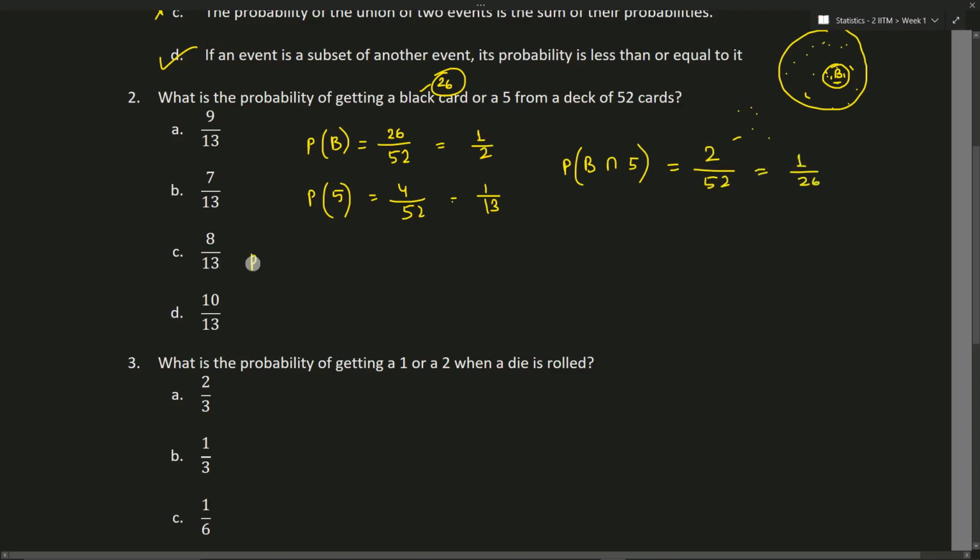So the given question is B union 5. So that is nothing but P of B plus P of 5 minus P of B intersection 5. So this is nothing but 1 by 2 plus 1 by 13 minus 1 by 26. This equals 7 by 13.